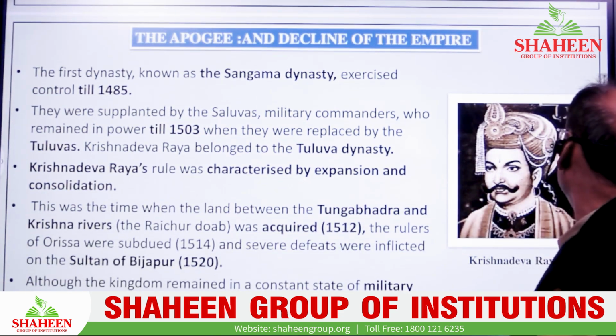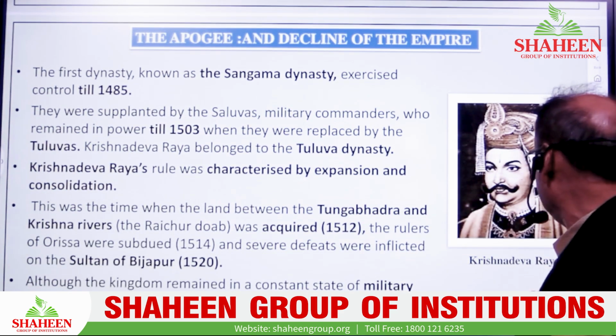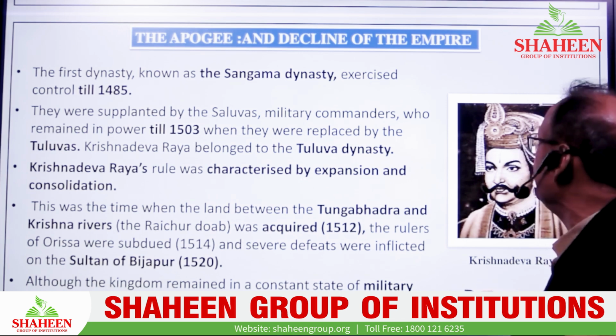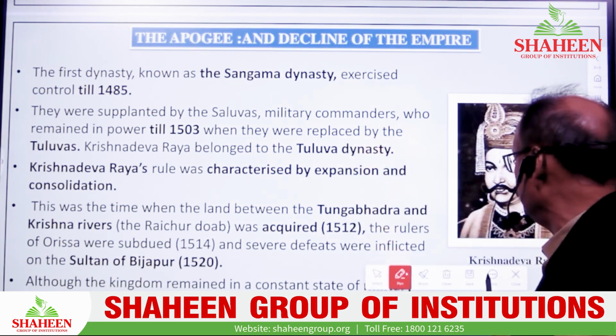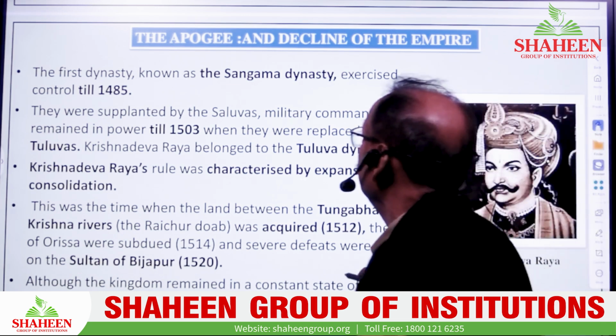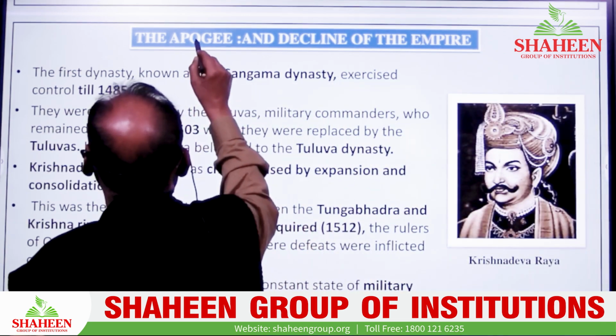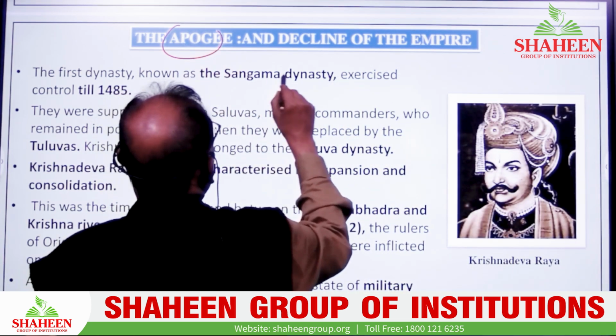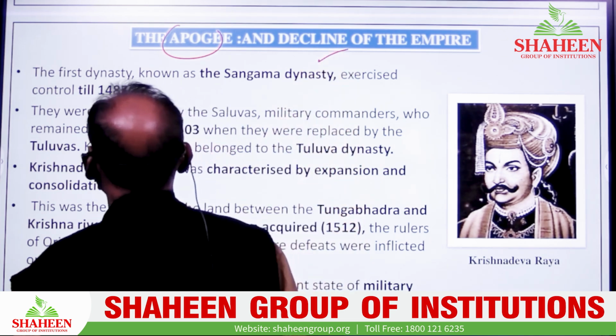Now note down the term. The term is apogee. Apogee means the peak of the Vijayanagara Empire. The term apogee means peak, the peak of the empire, and the decline of the empire. Two things could be discussed to you.